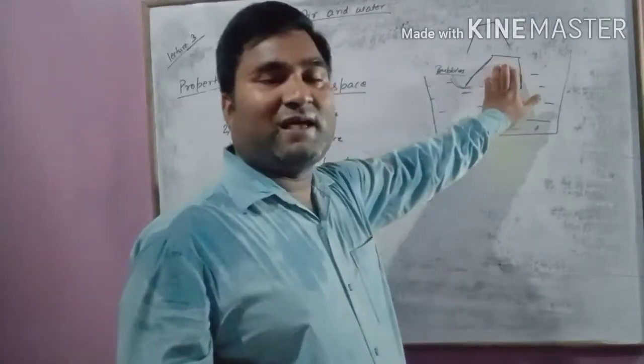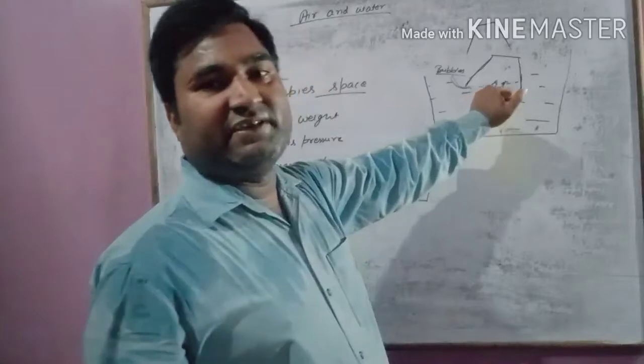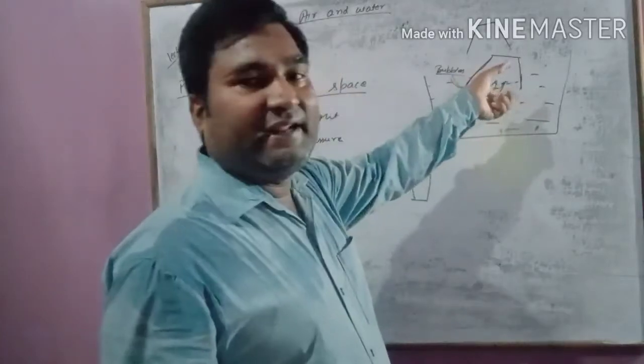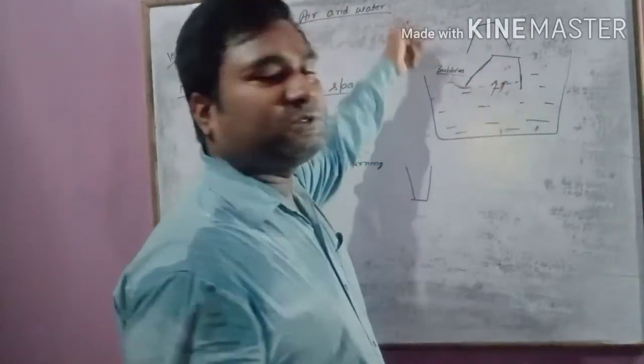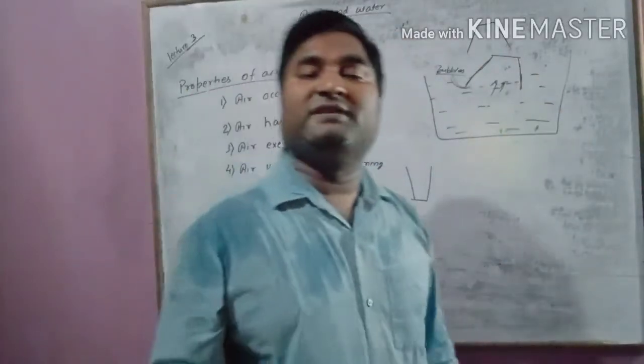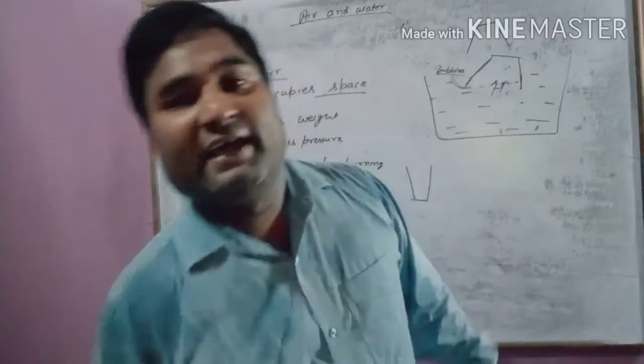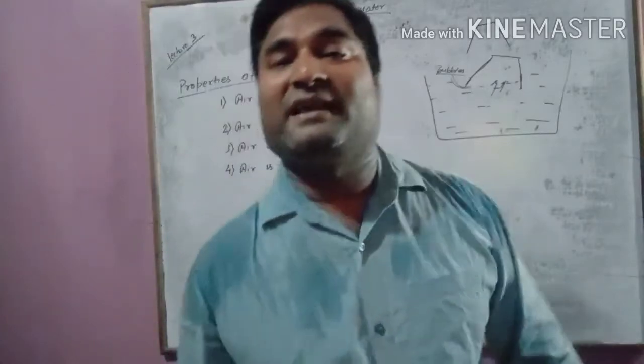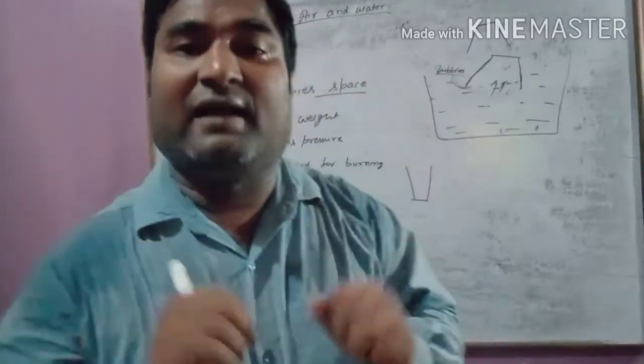So with this activity we can say when we tilted it, air got space to come out and water entered into the glass. So with this activity we can say air occupies space, means air कुछ जगह भी छेदता है.